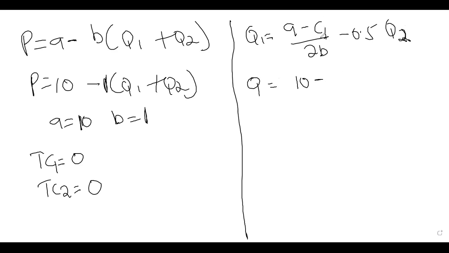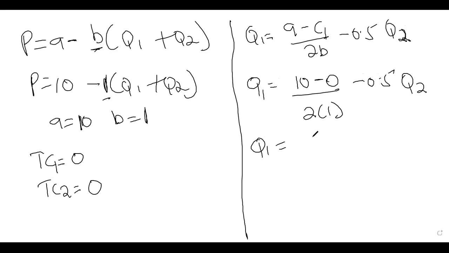So C1 here is 0, over 2B. The B is 1, as I've shown you from here. So we have Q1 equals (10 minus 0) over 2 into 1, minus 0.5 Q2. All right, so we have Q1 equals 5 minus 0.5 Q2. So that's the reaction function for firm 1.